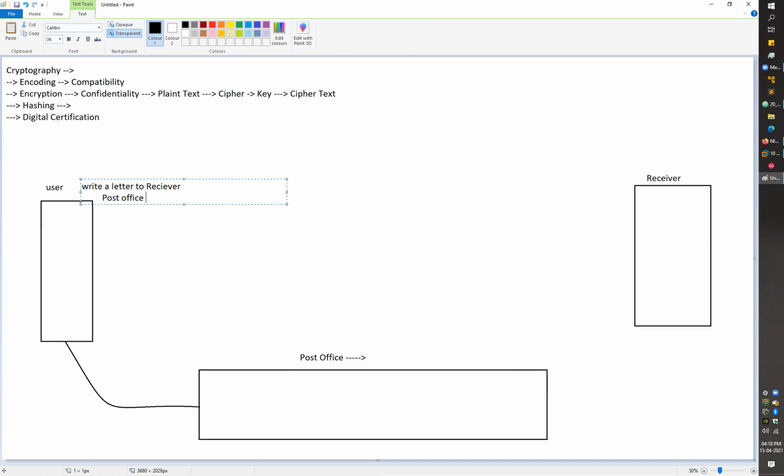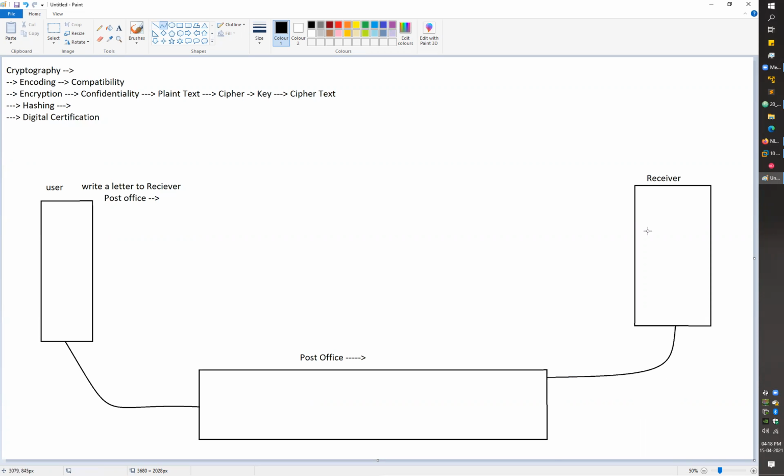But let's say your postman was an attacker this time. So what your postman can do, your postman can just read the letter and can modify the content as he wants, right? So how will my receiver verify whether the letter, or you can say the message, was modified or not? Just to identify the data modification, we use hashing, right? Just to ensure whether the data was modified or not, just to prevent this kind of modification, we use hashing.